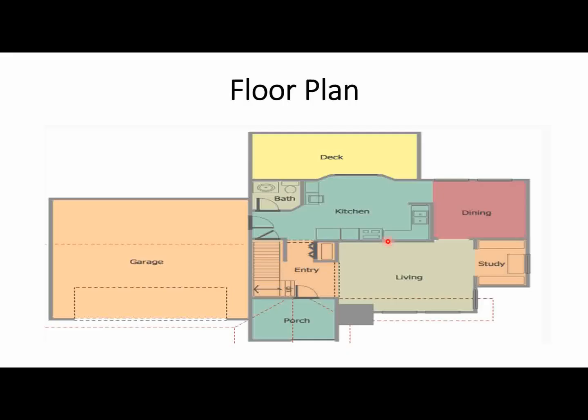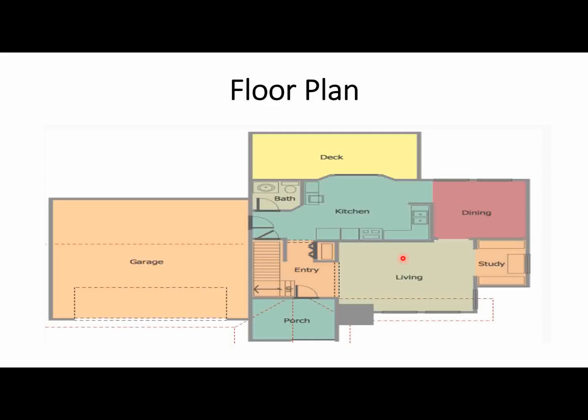So let's do it. So here are the keywords like deck, bath, kitchen, then dining, entry, living, study and porch. So if you have to identify the maximum area, if you want to follow my template, then maximum area is covered by the garage and the minimum area is covered by the bath. So we have a lot of stuff. So let's try to do it.